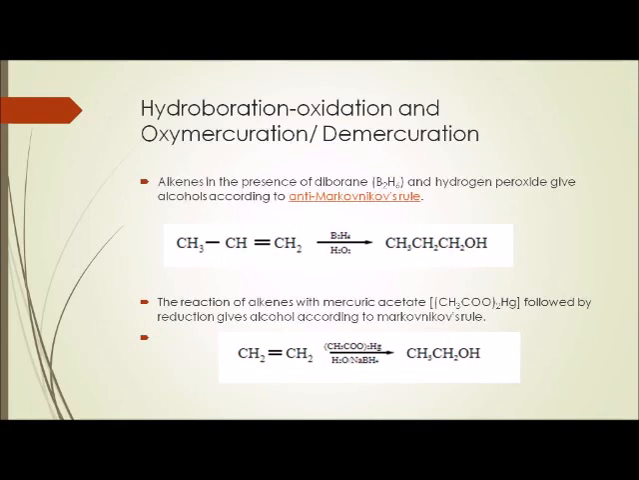Another method of preparation of alcohols is by hydroboration oxidation and oxymercuration demercuration. Alkenes in the presence of diborane and hydrogen peroxide give an alcohol according to anti-Markovnikov's rule. CH3CH=CH2, propene, when reacted with diborane B2H6 in presence of H2O2, will form propan-1-ol. The reaction of alkene with mercuric acetate followed by reduction gives alcohol according to Markovnikov's rule. Ethene reacts with mercuric acetate to form ethanol.